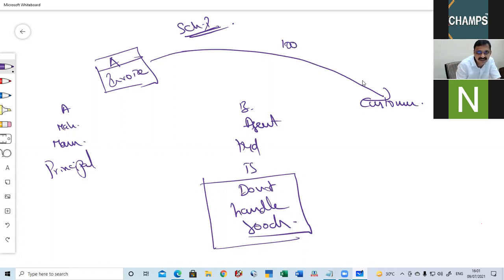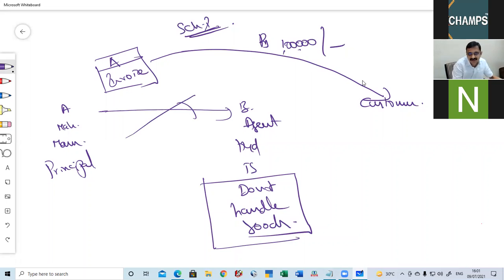Now the value of invoice is 1 lakh. Will Schedule 1 come into play, yes or no? Schedule 1 will not come into play. The transaction between A and B won't come into play. Of course, B will be paid commission. B has provided service to A, A will pay the commission, and if other conditions are satisfied, B has to pay GST. That is a different thing. Here Schedule 1 will not come into play. So the transaction between A and B is not a supply.